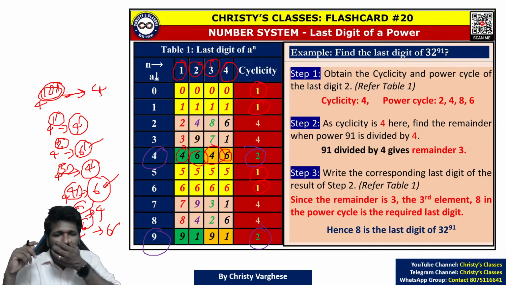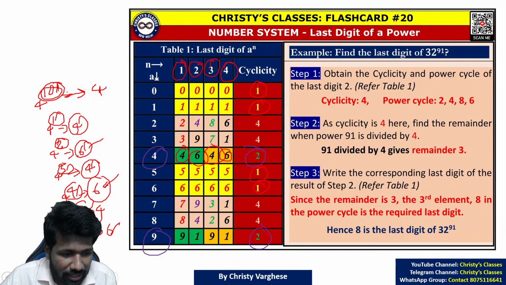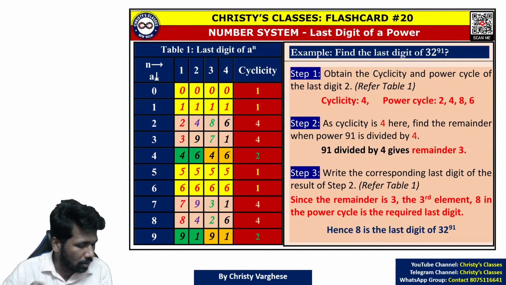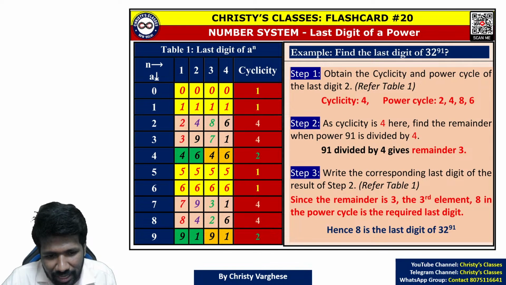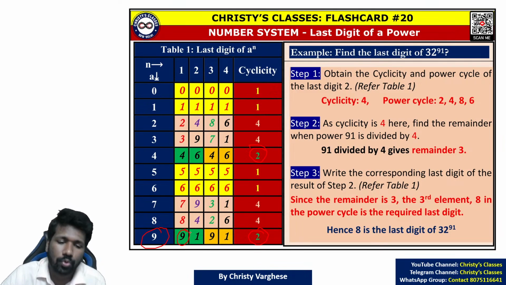All of you are getting the point? Very briefly I am telling, but I am trying to explain it as crisply as possible for you to understand. Same with the case of 9 also. 9's power cycle also has only 2 elements, that is cyclicity 2.